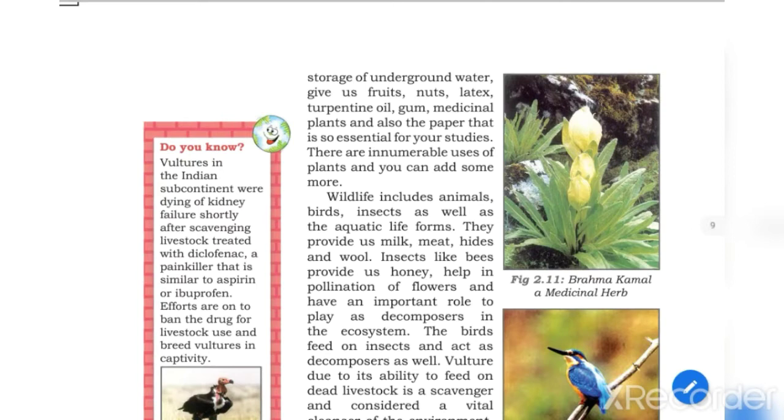Now I am focusing on wildlife. Wildlife includes animals, birds, insects, as well as aquatic life forms. And they provide us very important things like milk, meat, hide, and wool. So, wildlife traditionally refers to undomesticated animal species but has come to include all organisms that grow or live wild in an area without being introduced by humans, without any disturbance of humans.